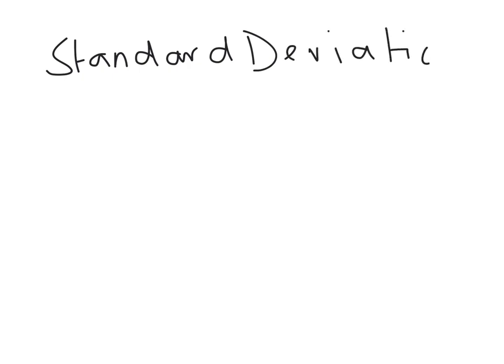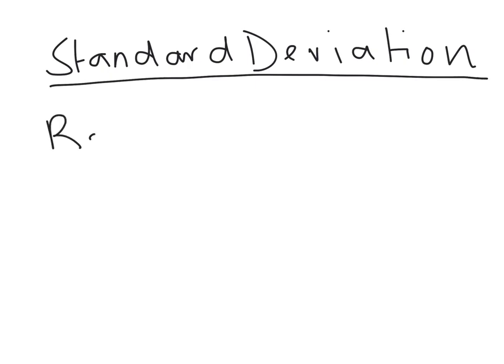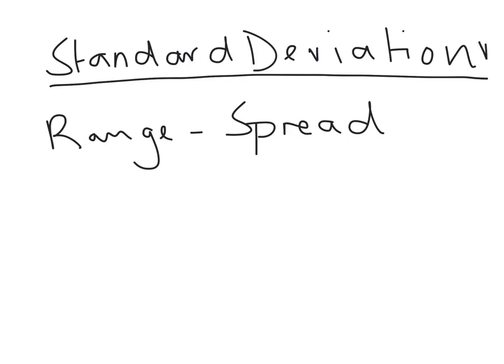I want to talk about this measure called standard deviation. There are a number of measures that measure the range or spread of your data. Standard deviation is a specific measure, and I'm going to try to explain how it's created, but the main thing in the end is to understand what it really means.